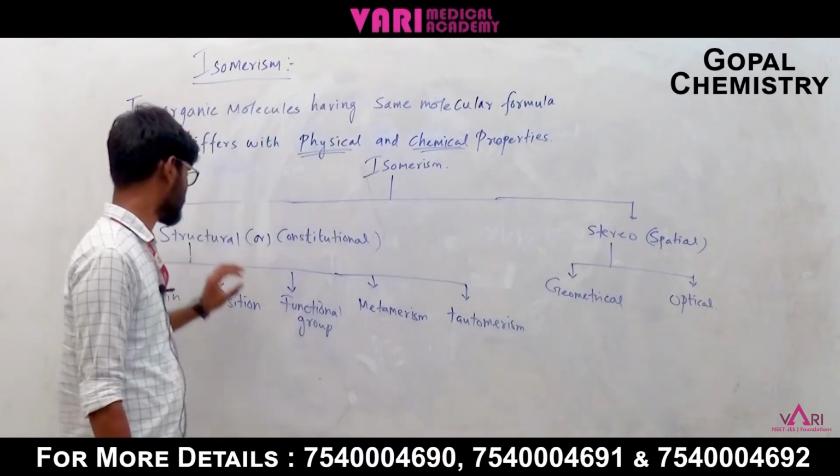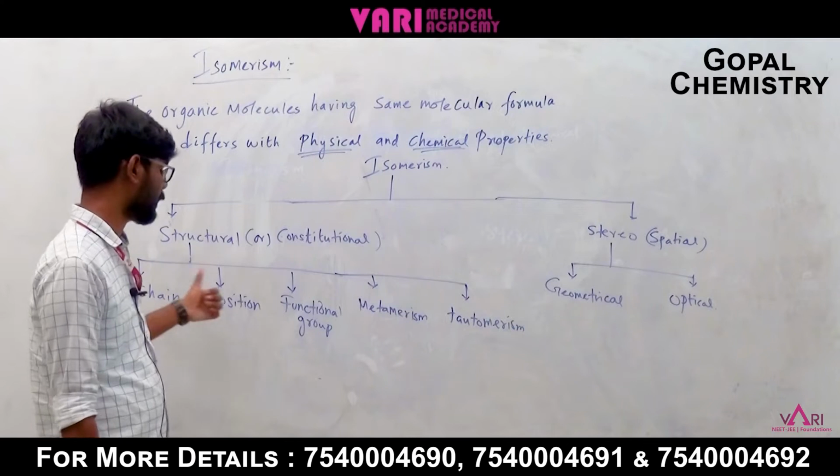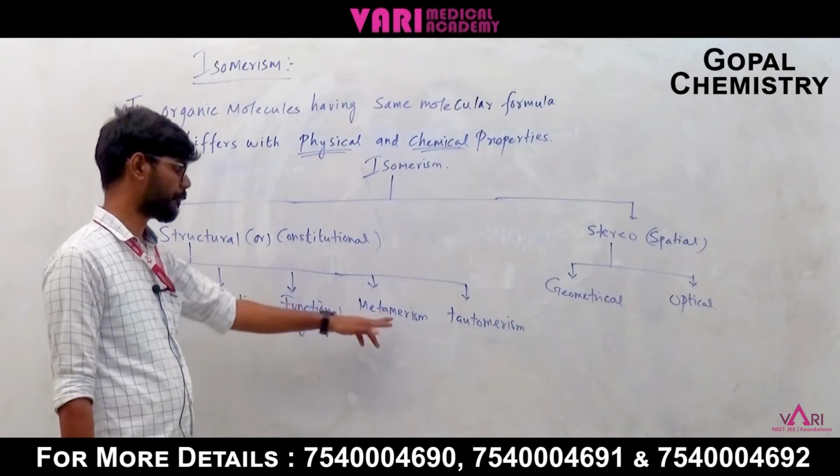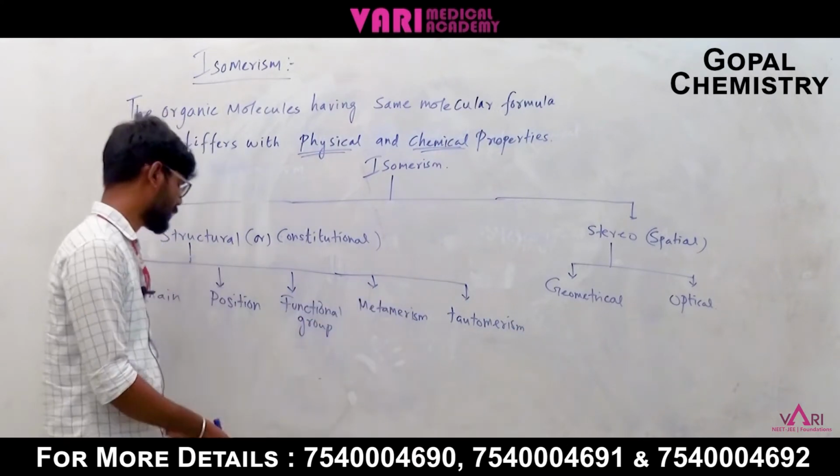Among structural isomerism we have chain, positional, functional group, metamerism, and tautomerism.